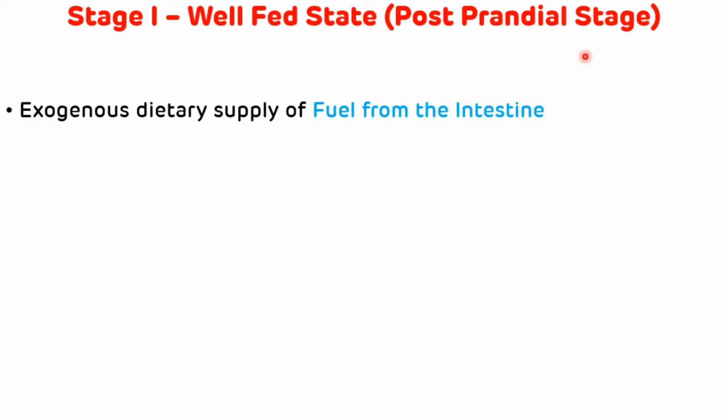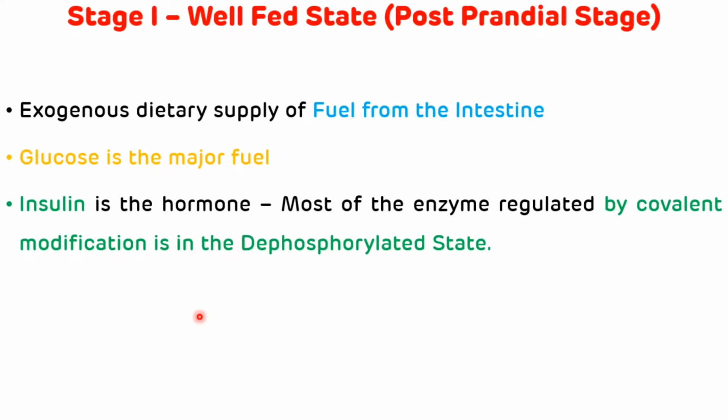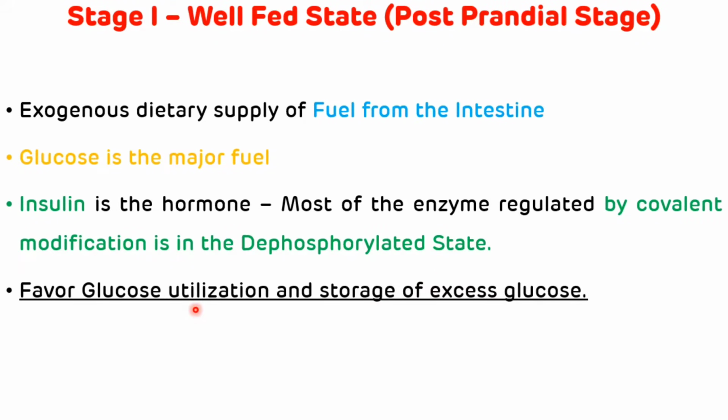First, we will see stage 1, that is the well-fed state or postprandial stage. In the postprandial stage, exogenous dietary supply of fuel from the intestine is available and the major fuel is glucose. And the major hormone which plays an important role in the regulation of blood glucose level in the postprandial stage is insulin. Most of the enzymes which are regulated by covalent modification by insulin are in the dephosphorylated state. This insulin favors glucose utilization by favoring glycolysis, and it favors the storage of excess glucose in the form of glycogen.